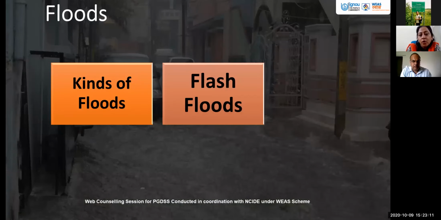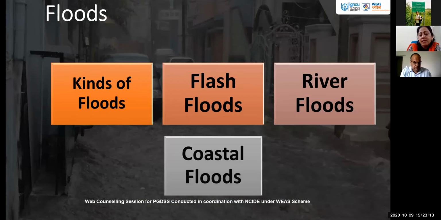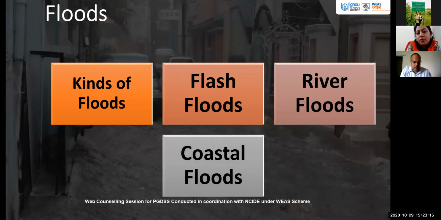Then you know about the floods. Floods, in common perception, is excess of water. When the water is not in the rivers or the water body, and the water is in our homes or on the roads, we say that it is a flood. So there are different kinds of floods: flash floods, river floods, and coastal floods. We need to understand this. What is a flash flood?